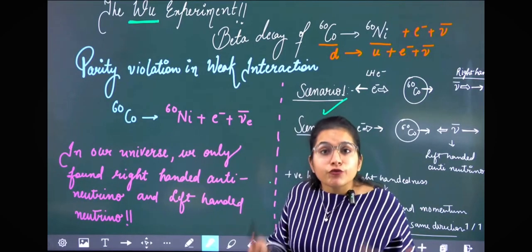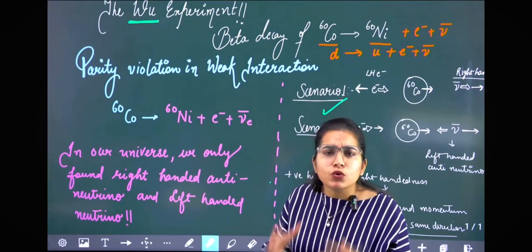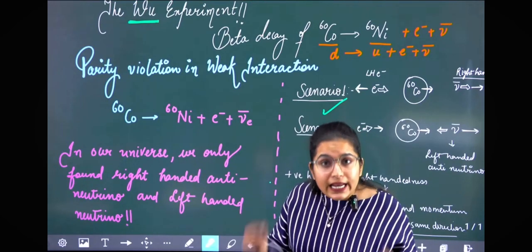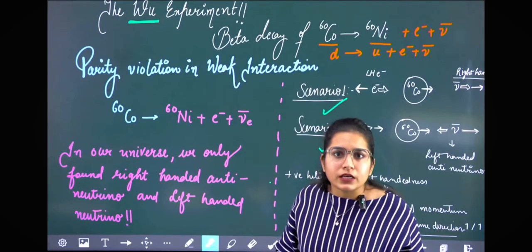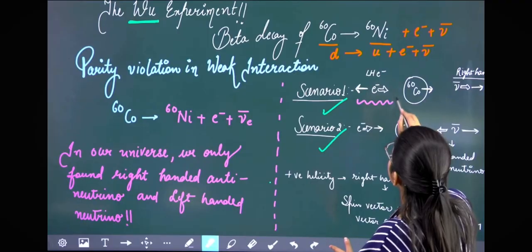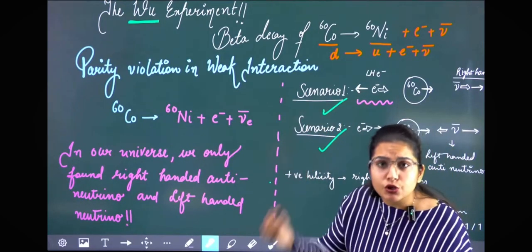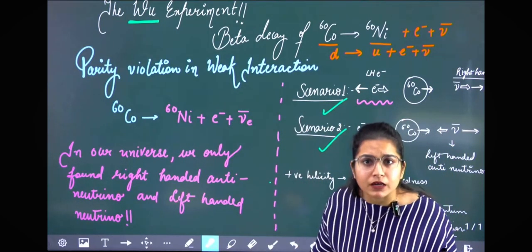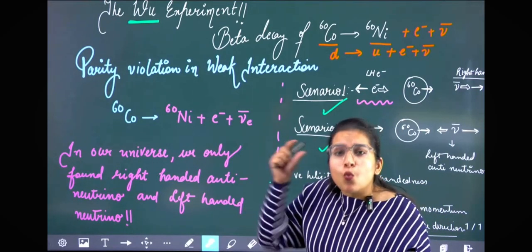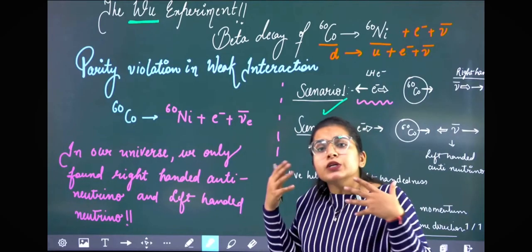But what do we find out? We find out that both scenarios are not equally observed in nature. The electrons are emitted asymmetrically. We find that scenario number one, in which the electron is emitted in the opposite direction of the nuclear spin, is more preferable. The universe prefers one direction of electron emission as compared to the other.